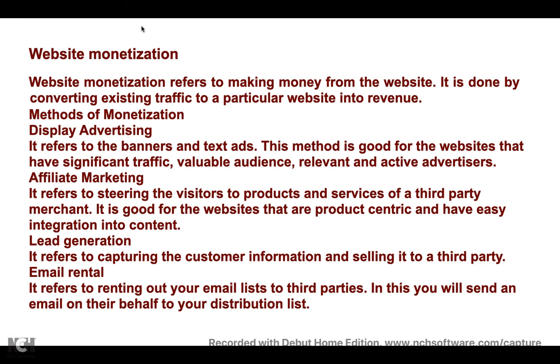Suppose you have purchased a product of 1 lakh, then some 10% of the amount will be given. That percentage will be mentioned depending on the price and depending on the product you are placing there. When someone else makes the purchase through your link, you will be paid. This is called affiliate marketing. It is good for all websites to be product centric, so that people will always look into that product and get it purchased. Personally, I have also been doing this affiliate marketing just to understand and explore, right from 2014.